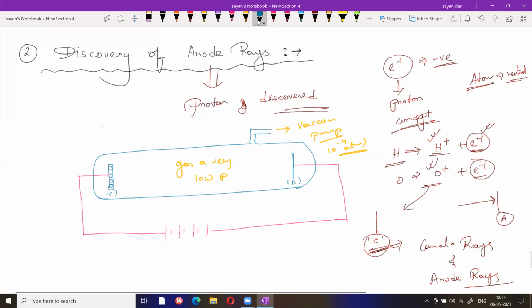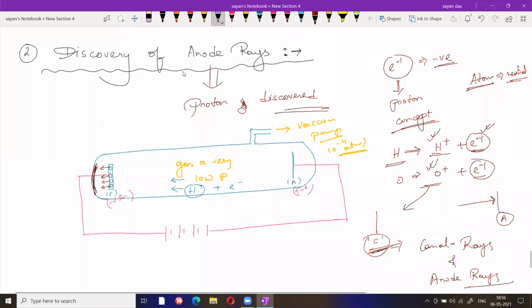Okay. What we observed: suppose the gas is hydrogen, so it becomes H plus and an electron. This H plus moves towards the cathode, because this one is positively charged, and we all know that the cathode is negatively charged. This anode is positively charged, and the positive ions move towards the cathode and also move through these holes and strike the wall.